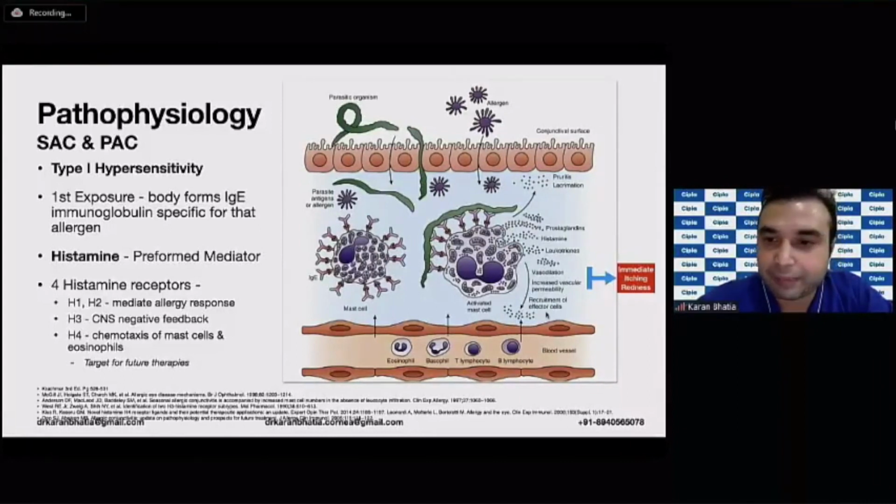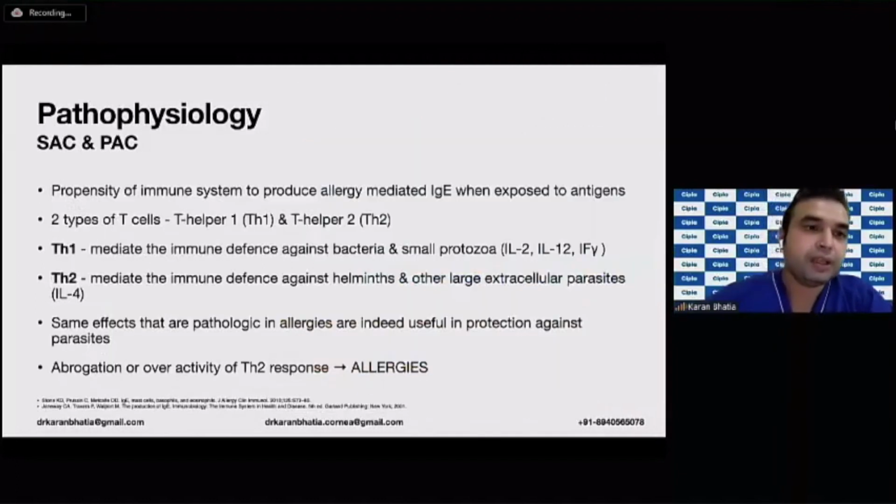So 4 histamine receptors have been described. We have the H1 variety, we have the H2 variety. These are the ones that are responsible for the allergy response. H3 is involved in the CNS negative feedback mechanism, and H4 is a chemotaxis of mast cells and eosinophils and is a target for future therapies.